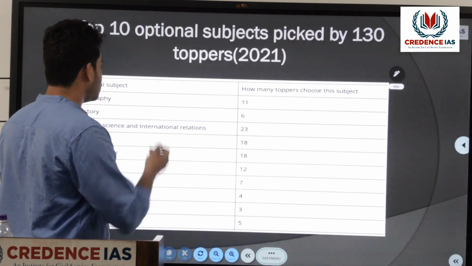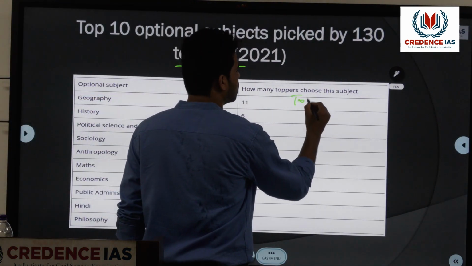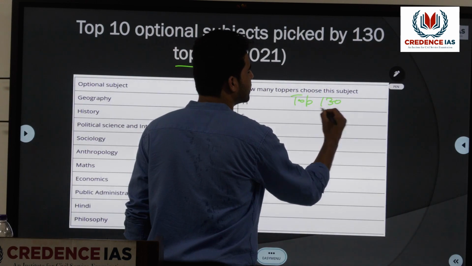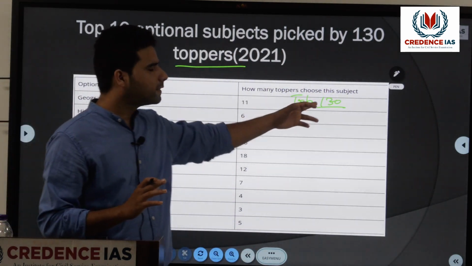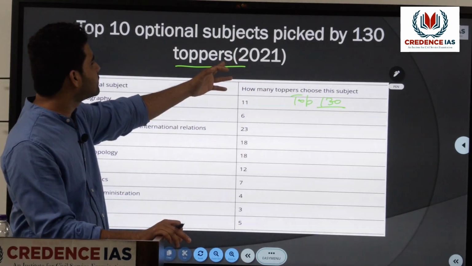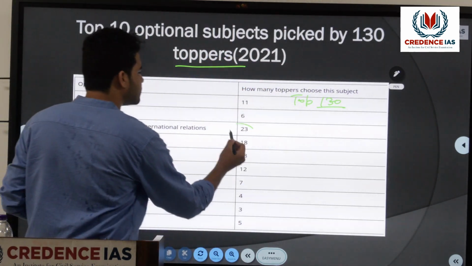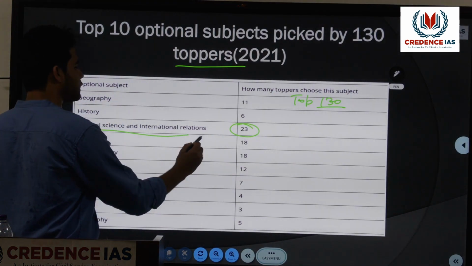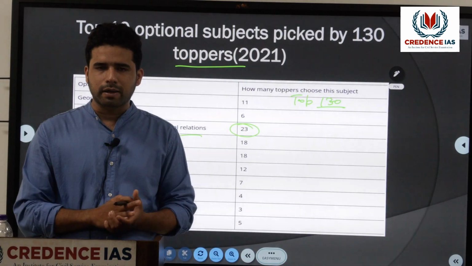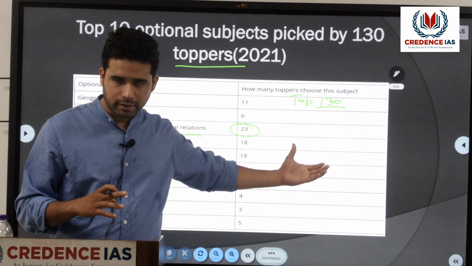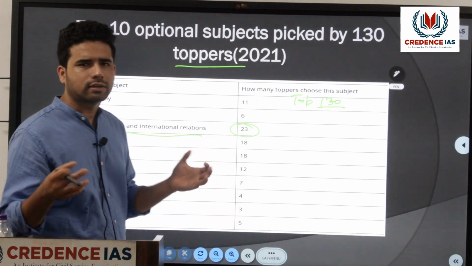Again, if we go through the list of those candidates who got the top 130 ranks in the UPSC final result of 2021, we can see that the highest number is from PSIR. So not only are a good number of people getting selected from this PSIR optional, but they are also getting good ranks, within the top 130.